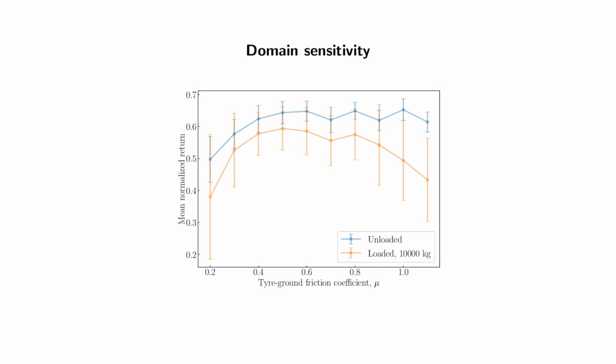To study the domain sensitivity, we chose a terrain from the real dataset and varied the coefficient of friction between the tires and the ground, as well as the load. This figure shows the average normalized return over 40 simulations of various friction and 2 different load cases. The controller performs the best around its training setting. In general, the controller shows high performance in a wide range considering it has not seen such domain variations during training. This indicates that the controller has learnt robust control strategies.